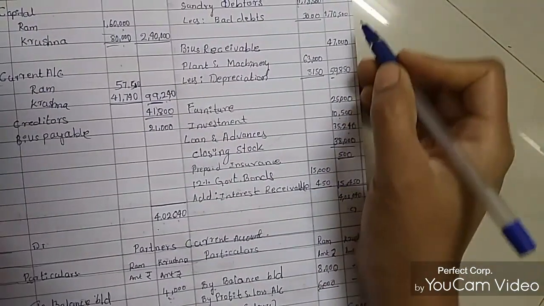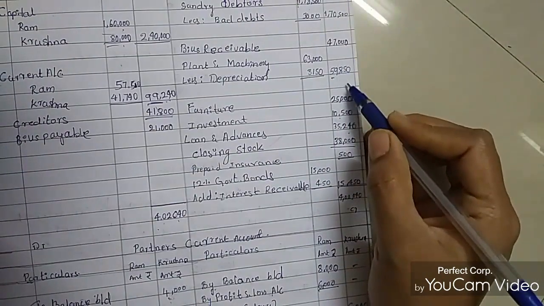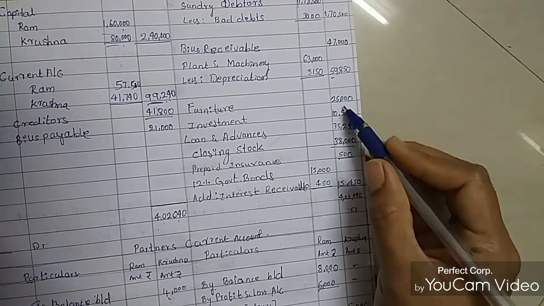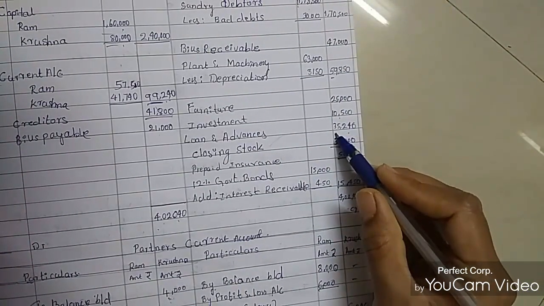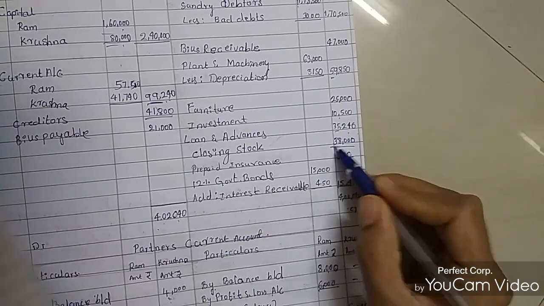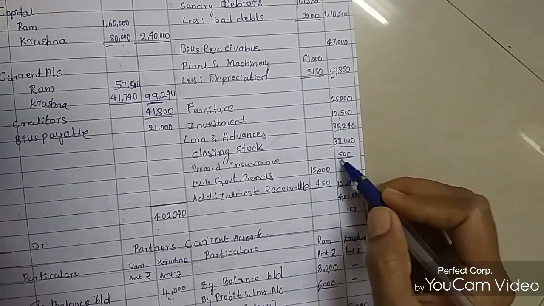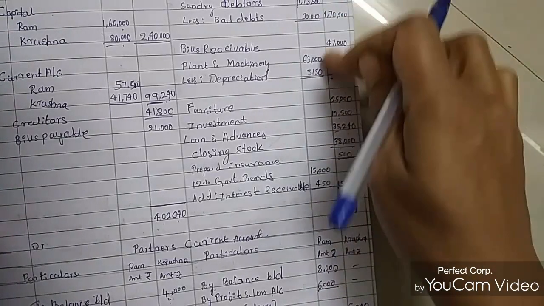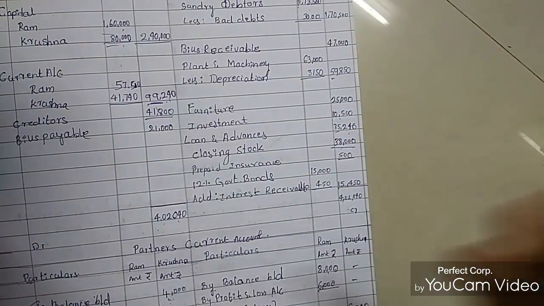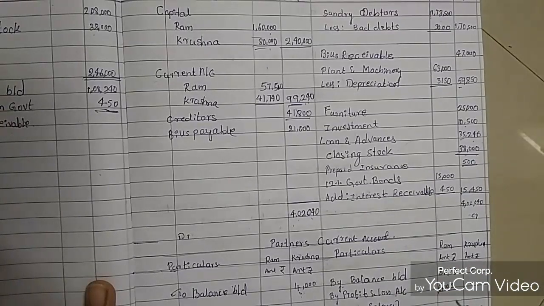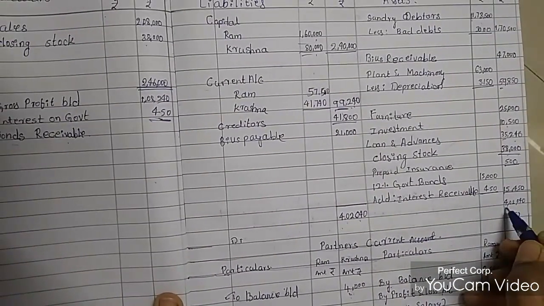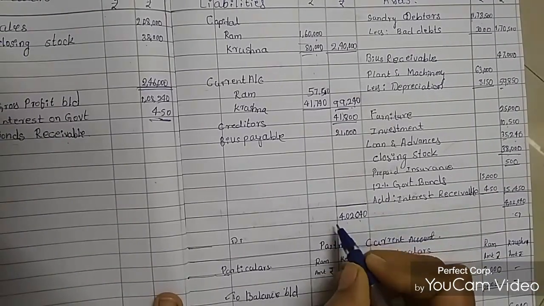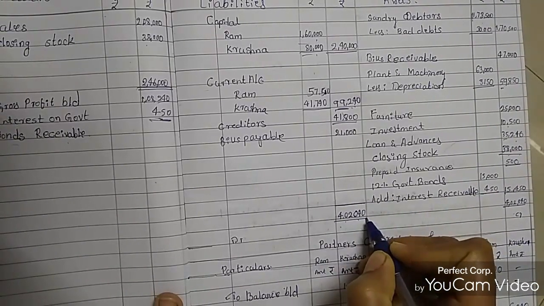And here also, 1,70,000 rupees, 47,000 and 59,850 rupees, 25,000, 10,500, 35,240 rupees, 38,000 and 500 rupees, and 15,450 rupees. After adding these amounts, both side amounts are equal. Here is 4,02,040 rupees and here also 4,02,040 rupees.